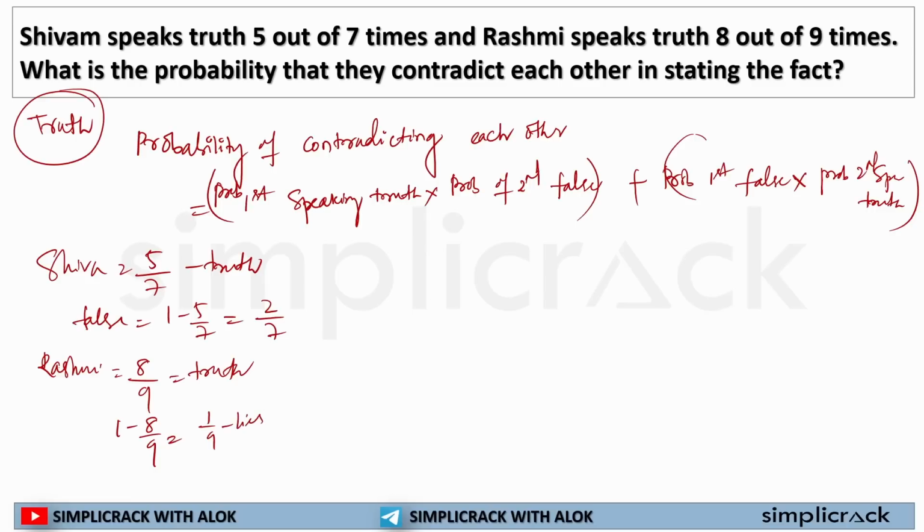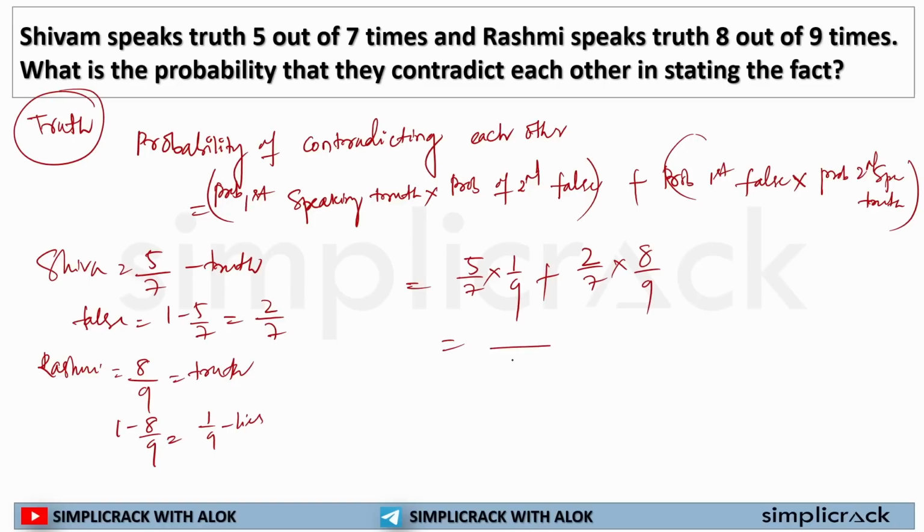If I have to find the probability of them contradicting each other, Shivam and Rasmi contradict means one will say something in favor and the other will say something against. So if someone is saying the truth, then the other person will lie, right? So if Shivam is telling the truth, Rasmi will lie, or in the next case, Shivam will lie and Rasmi will tell the truth.